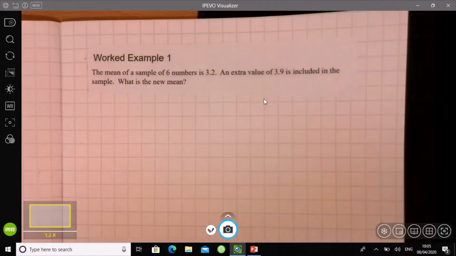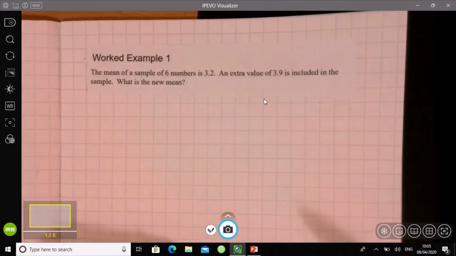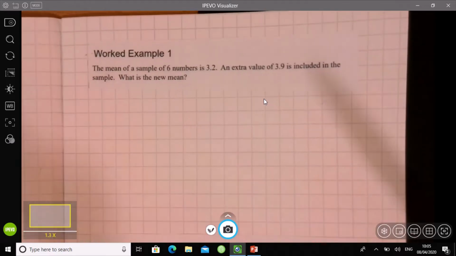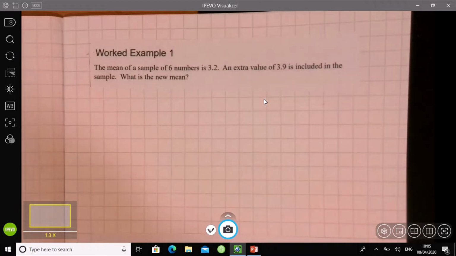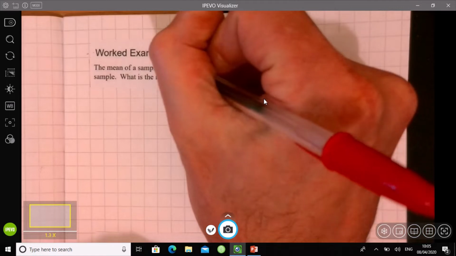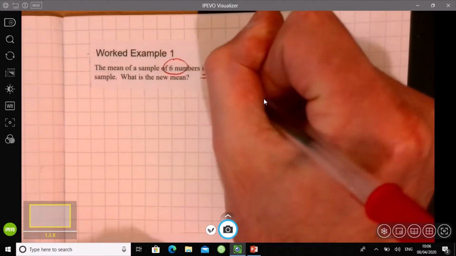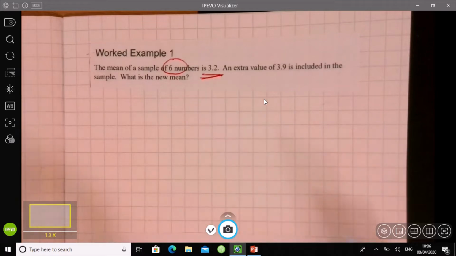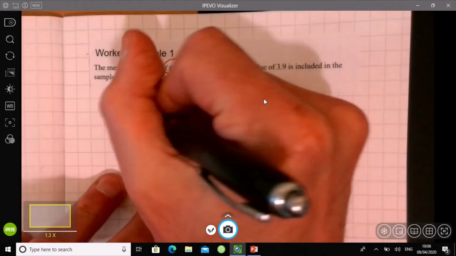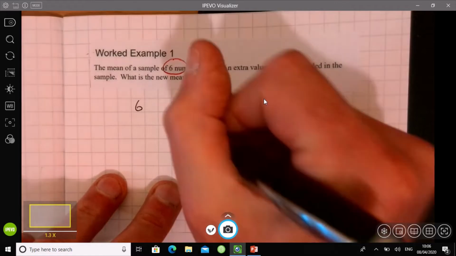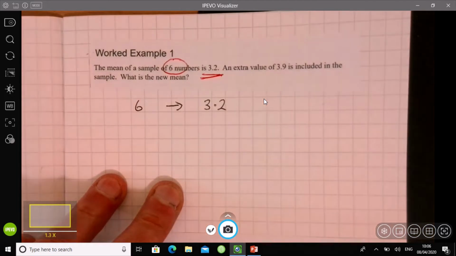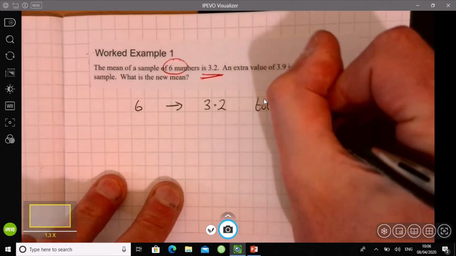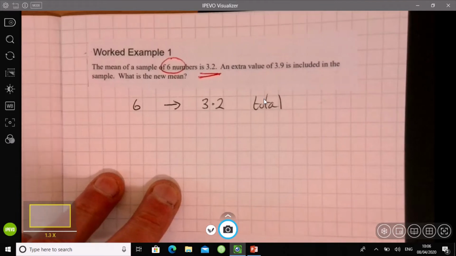Right, okay, so let's have a look at what questions would actually look like on this. Let's have a look at our first one here. We've got a mean of a sample of 6 numbers is 3.2, with an extra value of 3.9. Let's just highlight what's important. Focusing on this piece of information here, we've got 6 numbers, and that gives us a mean of 3.2. What does that tell us about the total of the 6 numbers?